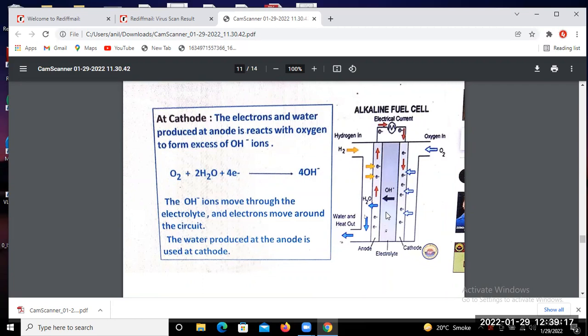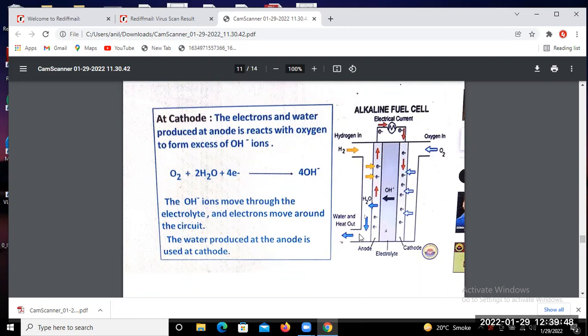At the cathode terminal, from this path we supply the oxygen and water, that is 2H2O and 4 electrons from this side. Water and heat go out from this path.